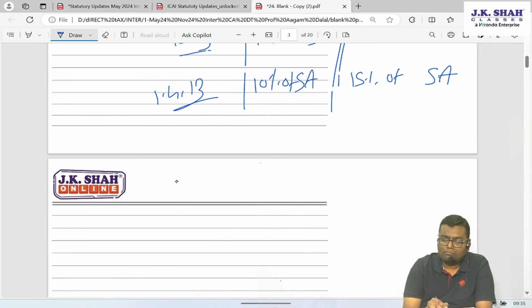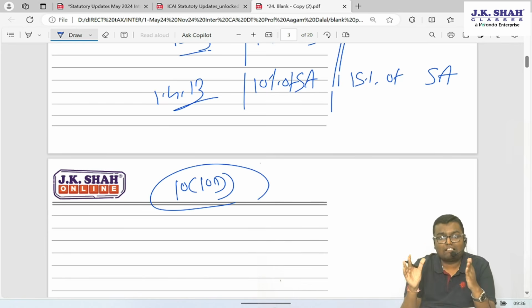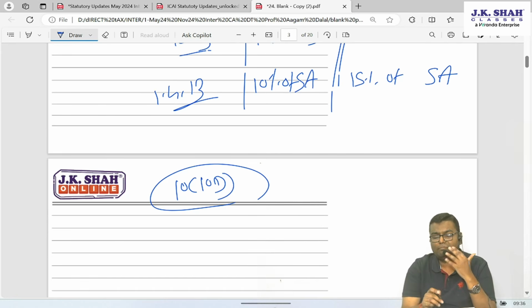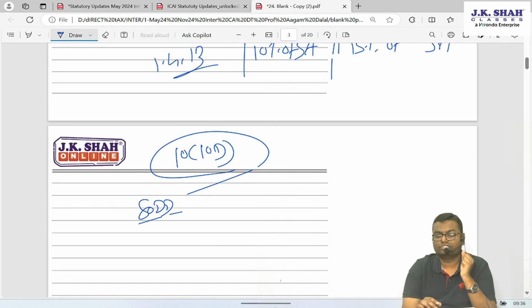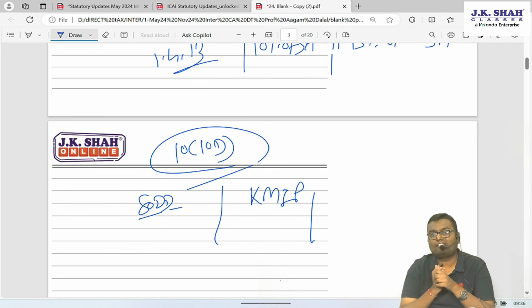Now, what about maturity of a life insurance policy? Section 10 clause 10D says that any maturity of a life insurance policy is completely exempt. But in 3 cases it is taxable. First case, if it is related to a dependent person under section 80DD, maturity will be taxable. Second, keyman insurance policy, maturity will be taxable.